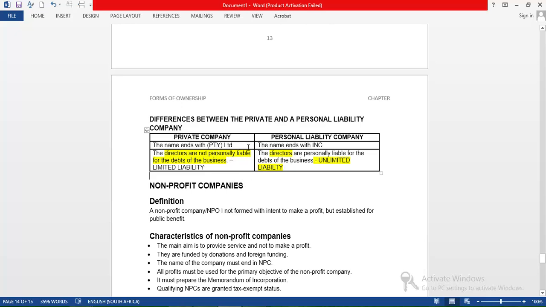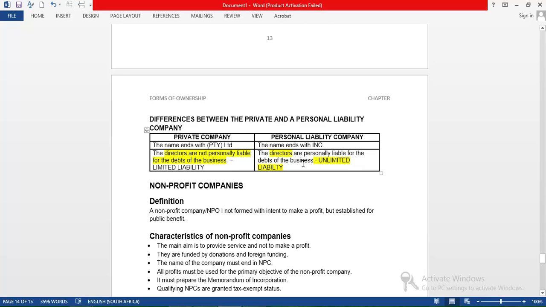It means that here, in a private company, if the company goes bankrupt or is insolvent, the directors don't lose their personal belongings and they don't lose anything, right? Because they have limited liability. They are not personally responsible for the debts of the business. But under a personal liability company, they are personally responsible for those debts of the business. It means their personal belongings may be attached or may be used to pay the debts of the company.